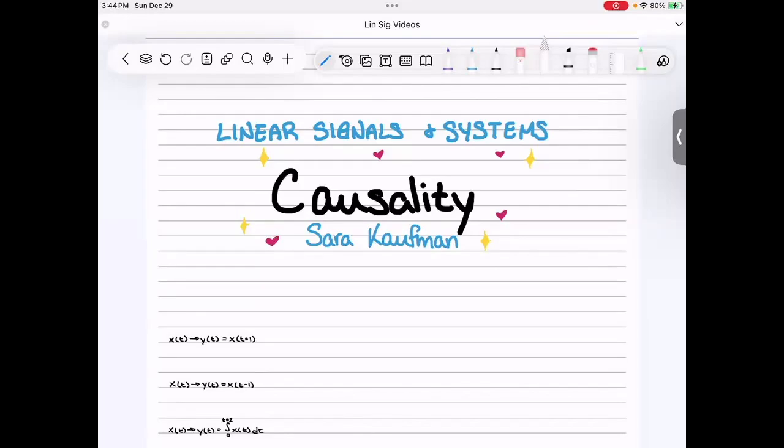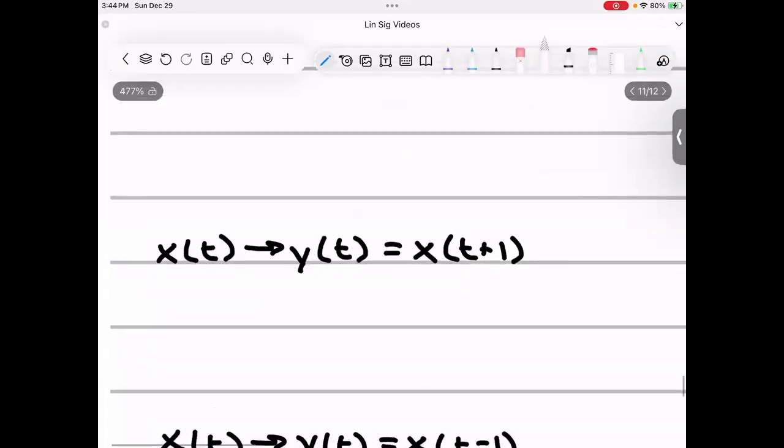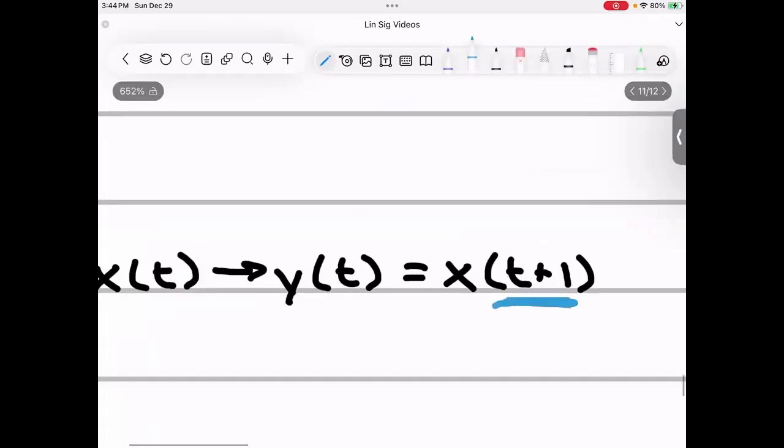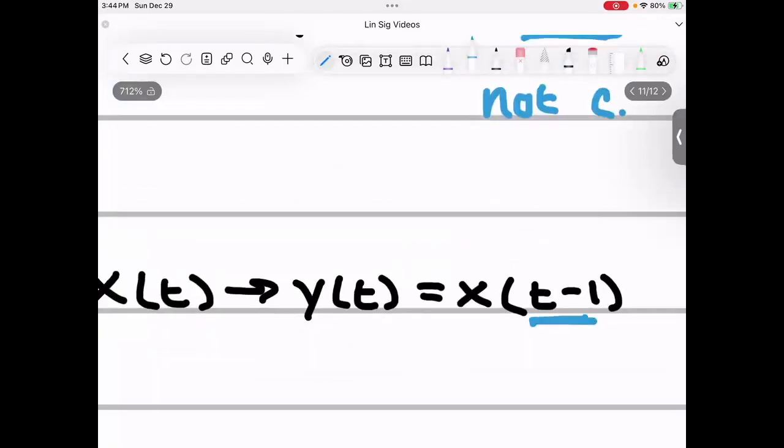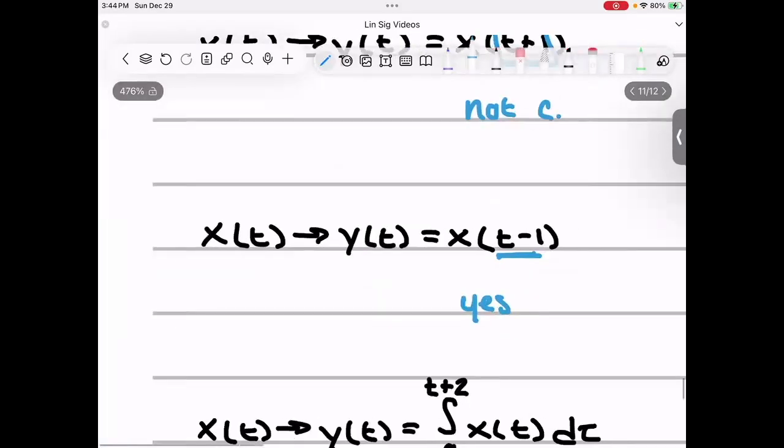Okay, with causality, you're just trying to figure out whether your y of t is dependent on future values of time. So you're literally just going through and looking for, in this case, a t plus 1. Because there's this plus 1 here, it's not causal. Here, it's a past value of time, t minus 1. So yes, it is causal.